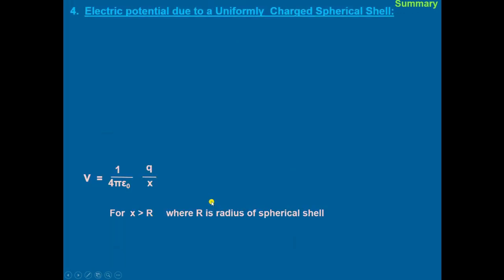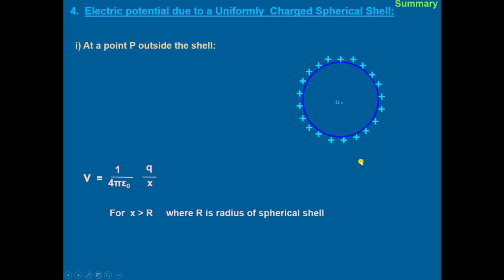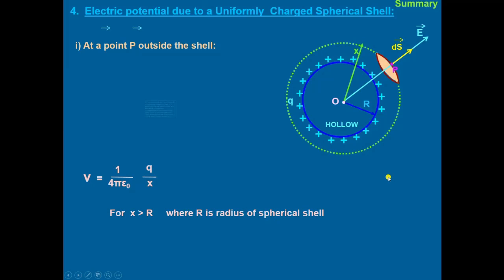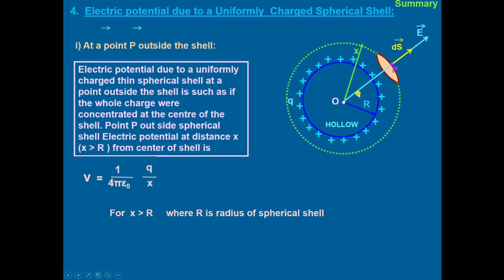Then we have calculated the electric potential due to a uniformly charged spherical shell. For that we calculated at a point outside the shell. When the point P is outside the shell, it is the case of potential due to a point charge.